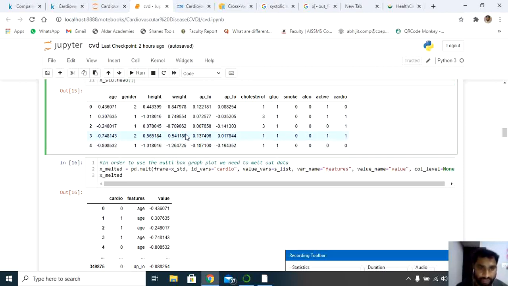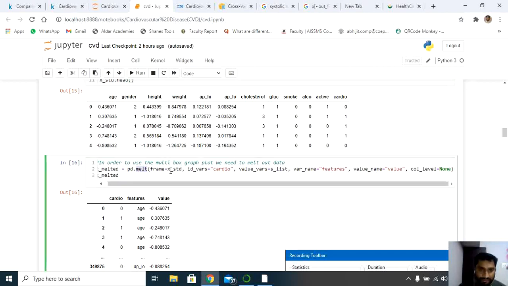Because I'm not so happy even after performing standardization, I'm going to use melted data and a multi-box graph. For the multi-box graph, you can call melt, which is in pandas. Next is x standard frame, so you take the frame here. Cardio is nothing but my y data. Next I'm calling x list, which has all my variable records, features, values, and the column level is 8. That means I'm just configuring the graph here.